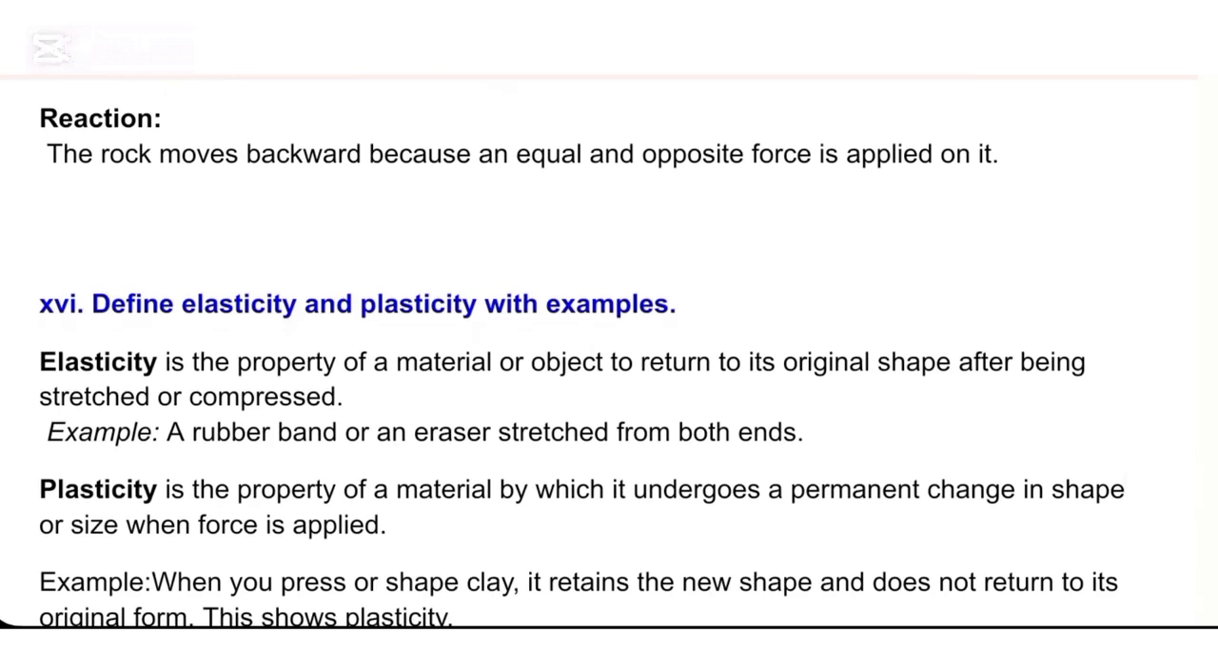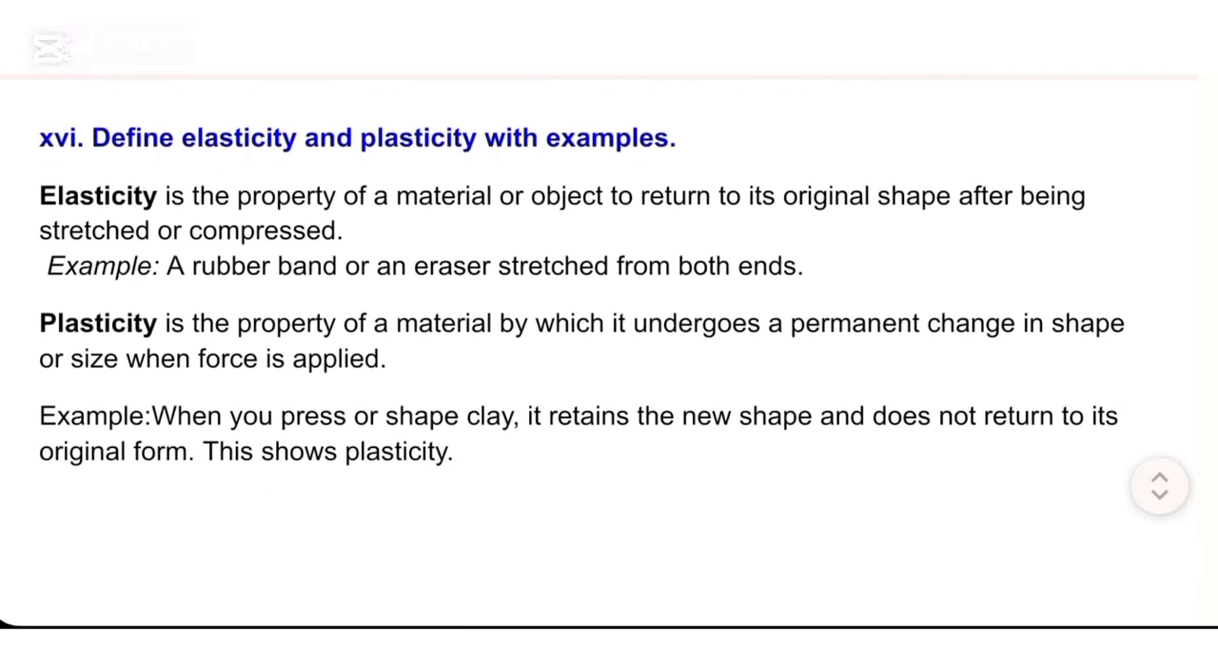XVI. Define elasticity and plasticity with examples. Elasticity is the property of a material or object to return to its original shape after being stretched or compressed. Example: a rubber band or an eraser stretched from both ends.